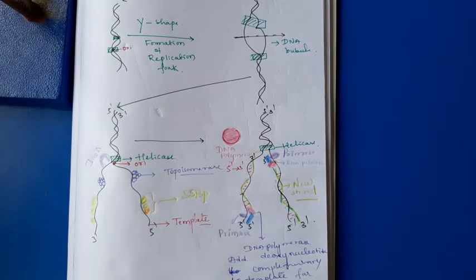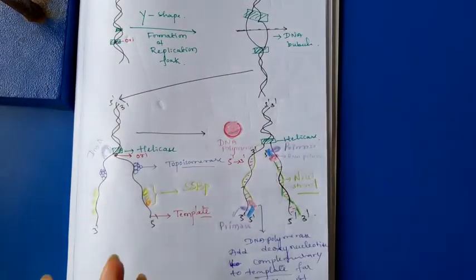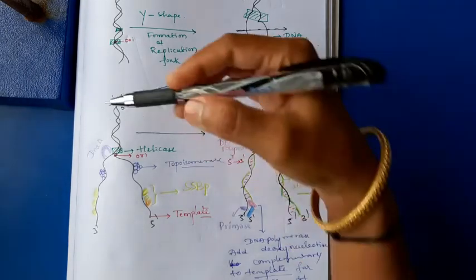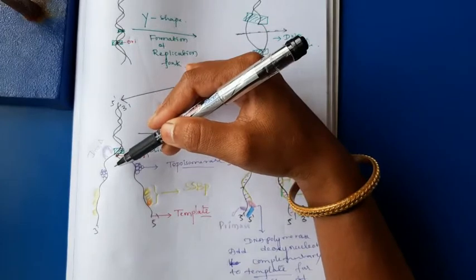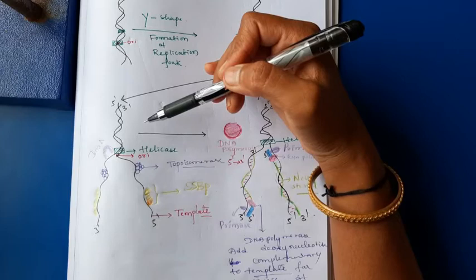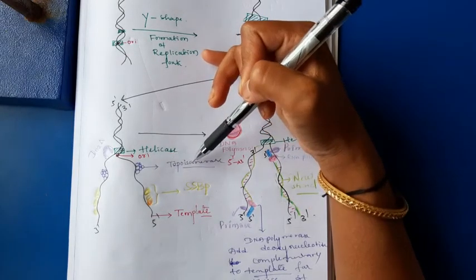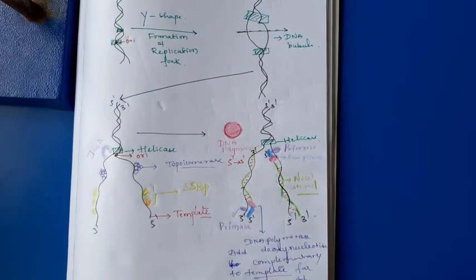After the formation of single stranded DNA, the helicase enzyme calls another 2 important proteins. That is not actually calling; I use this wording so that you can remember it easily. After the action of helicase, after the formation of single stranded DNA, 2 single stranded DNA strands have formed from one double stranded DNA. Then after that there is another enzyme known as topoisomerase.